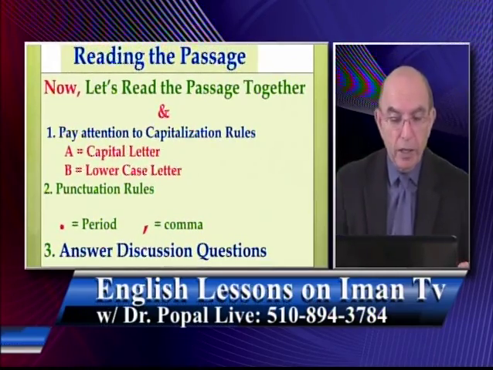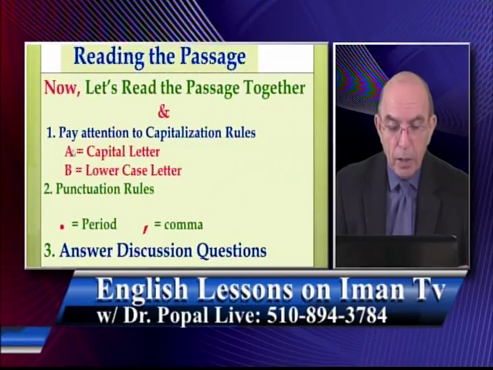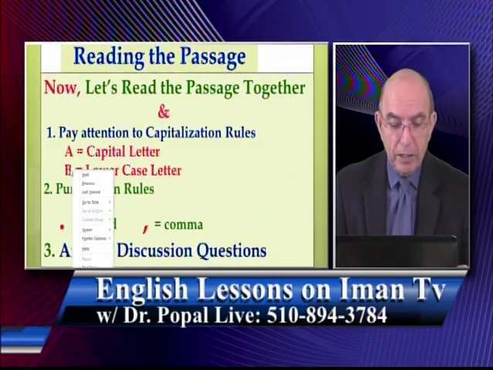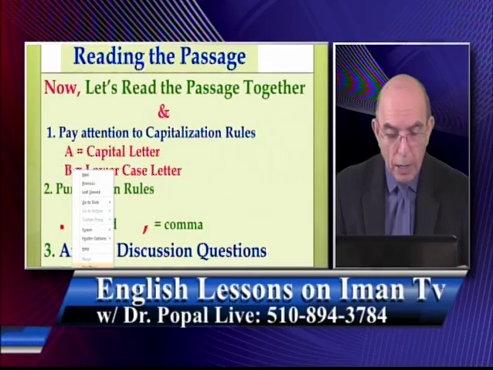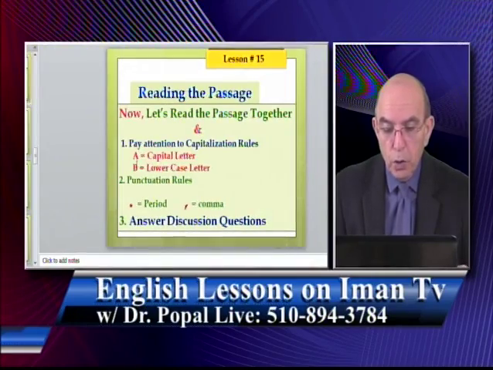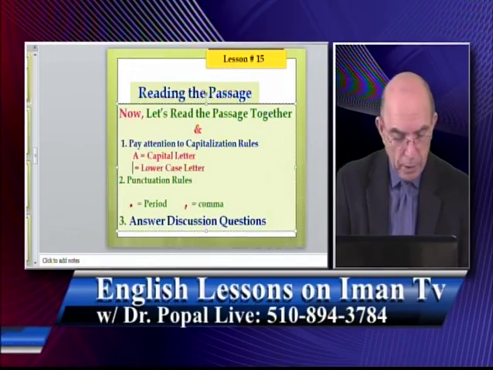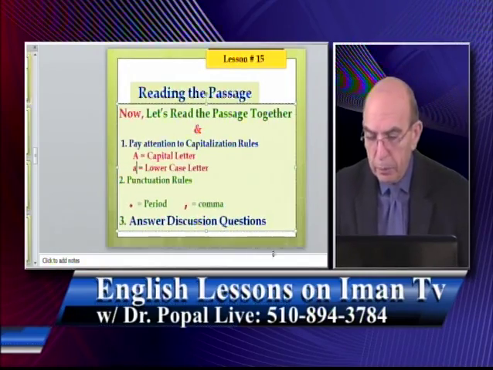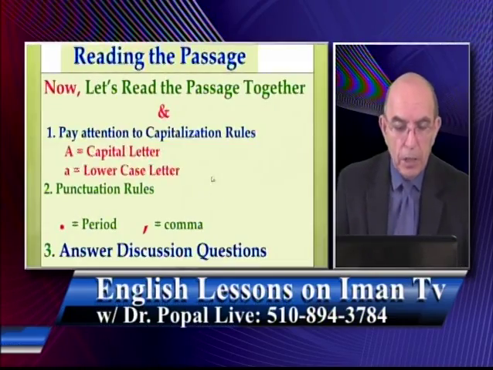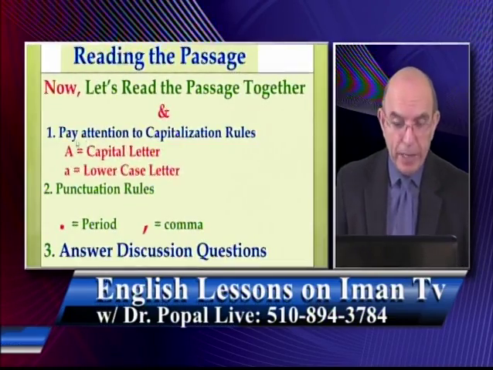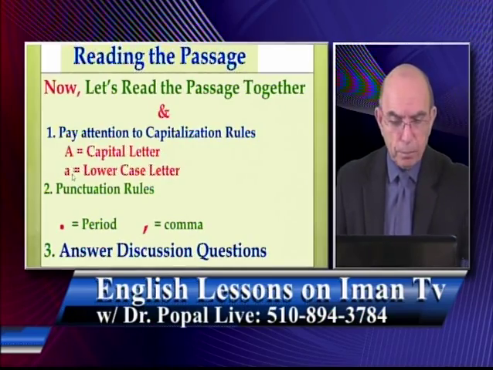Like if you look here, this A is called capital, and this B is also capital. So there's a mistake here. Let me fix this one for you to show you how the small one looks. So this is a capital letter, capital A. This one is what?